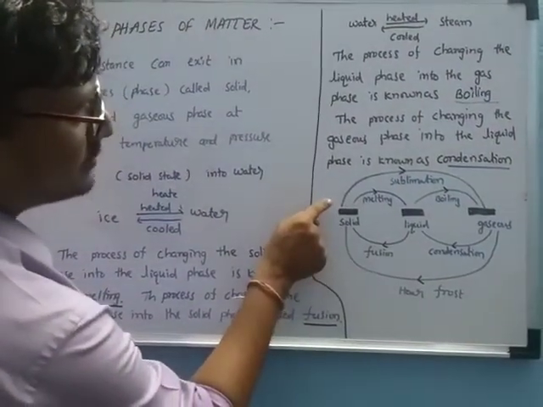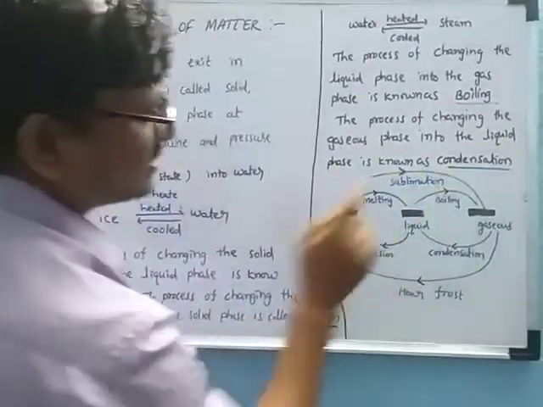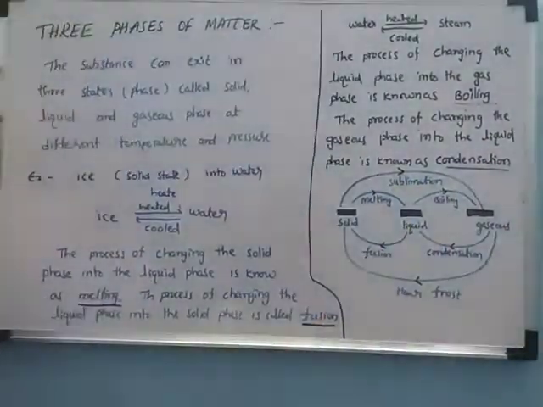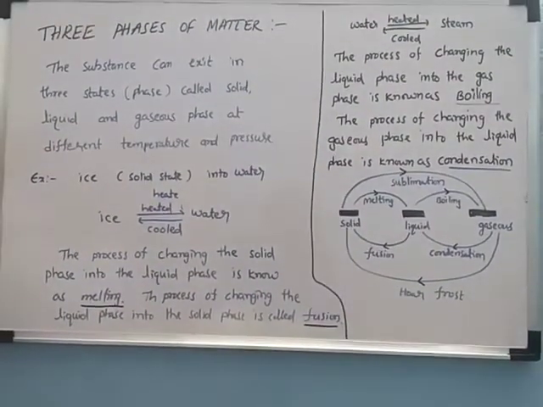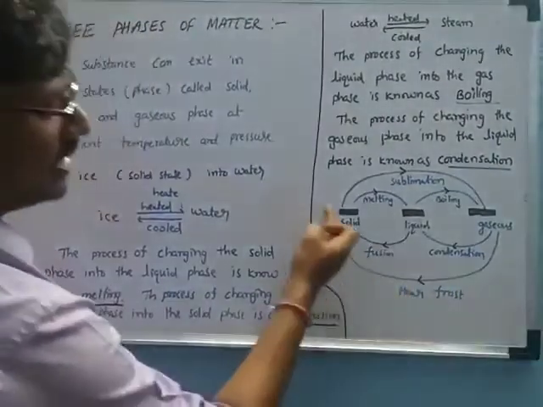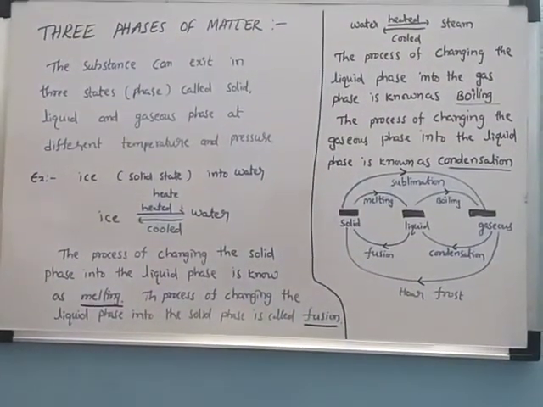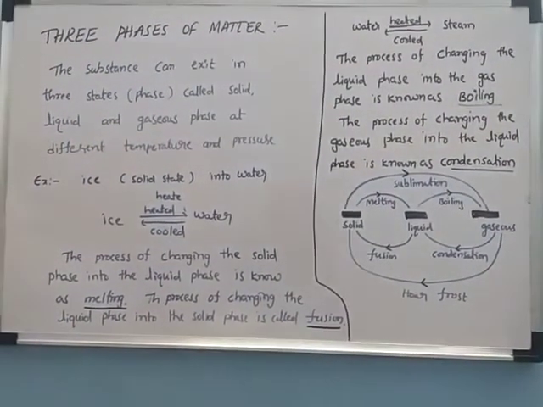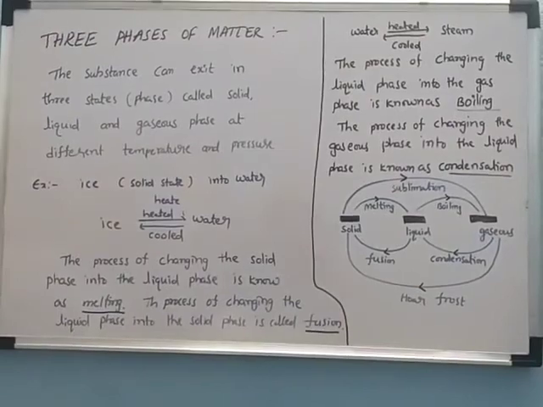The process of changing solid to gas is called sublimation, and gas to solid is called deposition. This is how the three phases of matter work.